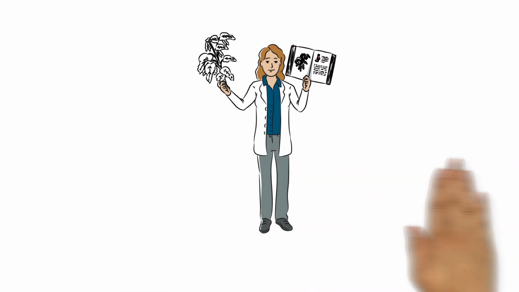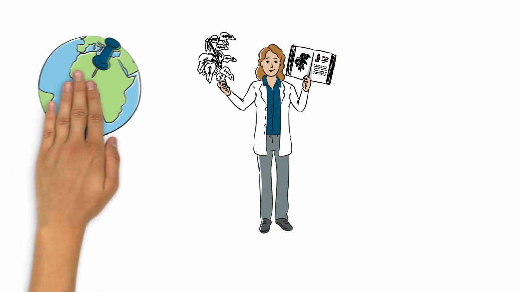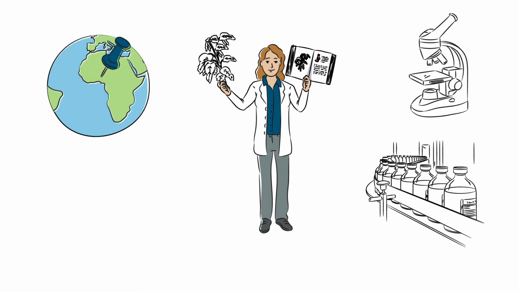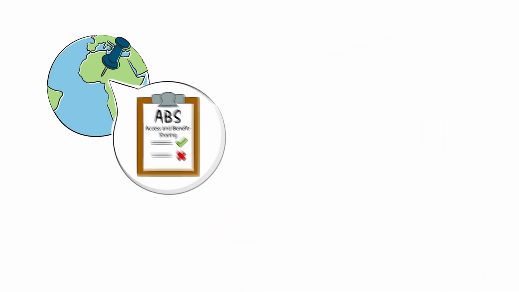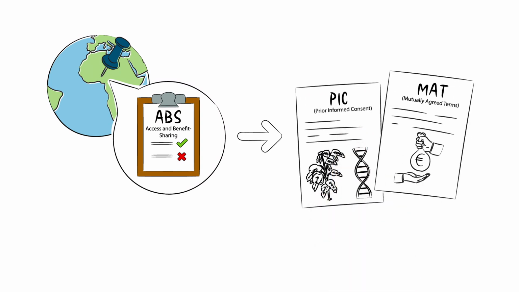The Nagoya Protocol applies when researchers use such resources or knowledge from another contracting state, whether for commercial or non-commercial research. Before utilizing them, the ABS regulations, access and benefit sharing, of the provider country must be observed. ABS encompasses rules about access to resources and the fair distribution of benefits arising from their use.